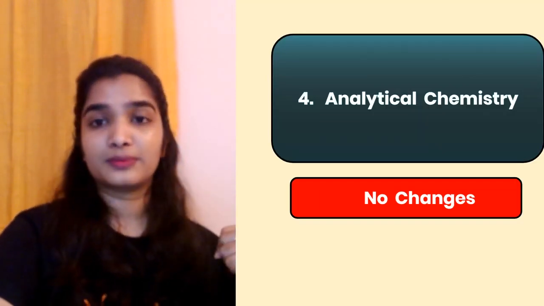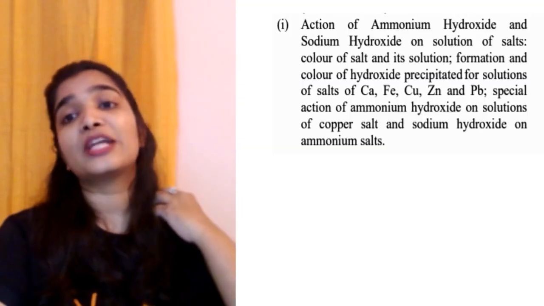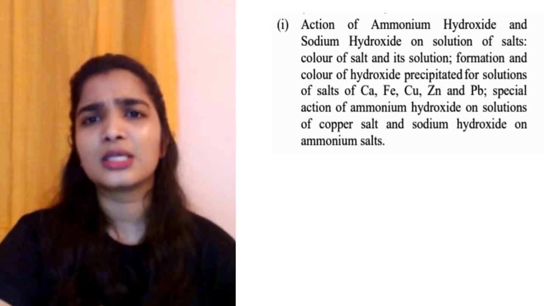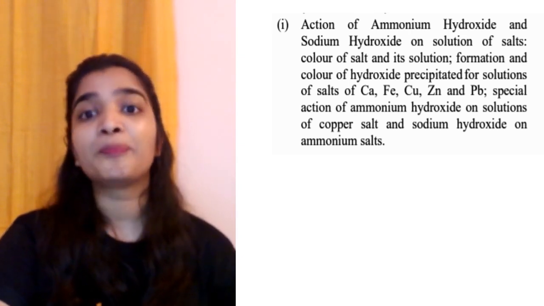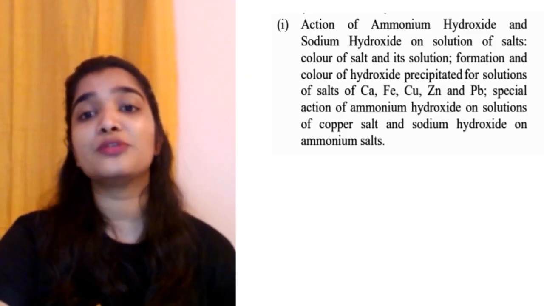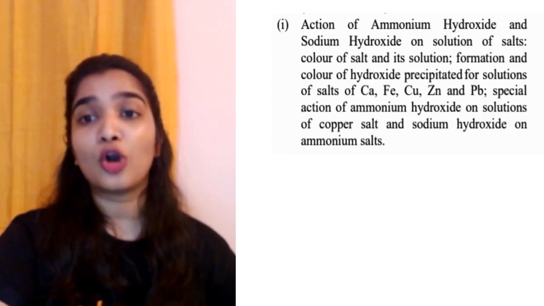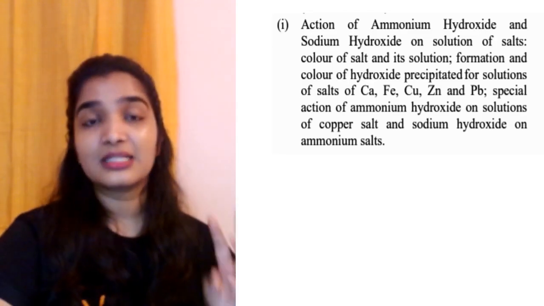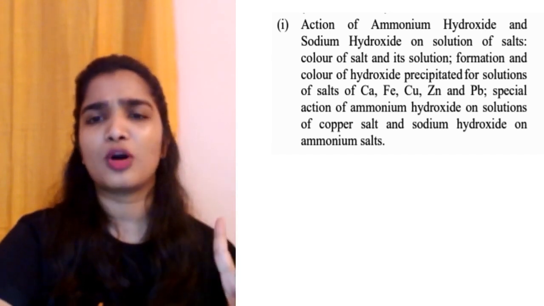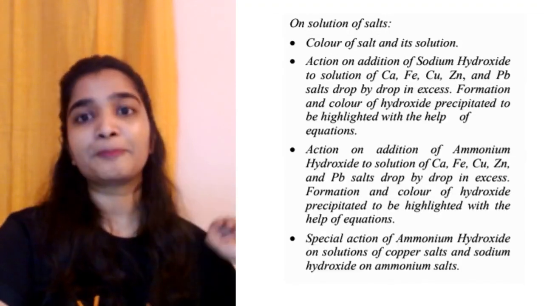Coming to the fourth chapter, analytical chemistry, no changes again. So action of ammonium hydroxide and sodium hydroxide on solution of salts, color of salt and its solution, formation and the color of hydroxide precipitated for solutions of salts of calcium, iron, copper, zinc and lead, special action of ammonium hydroxide on solutions of copper salt and sodium hydroxide on ammonium salts.